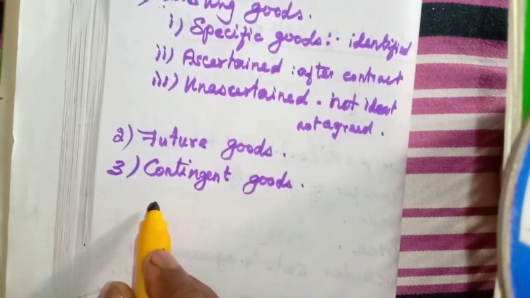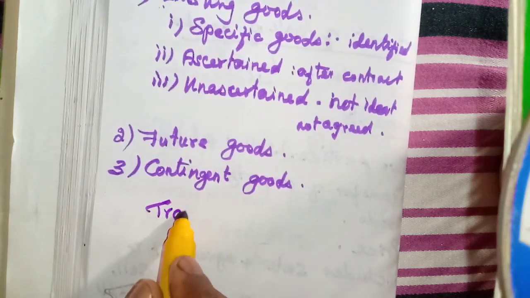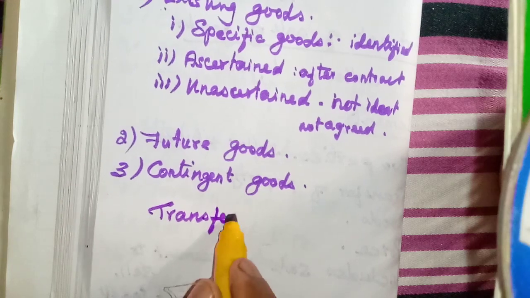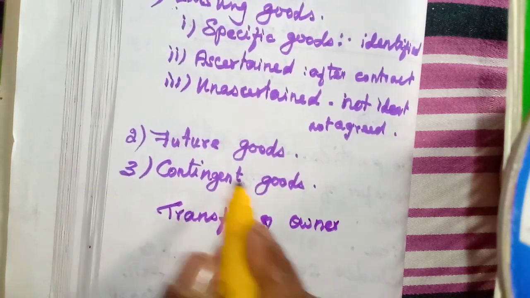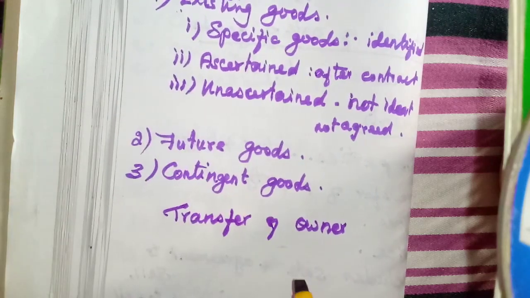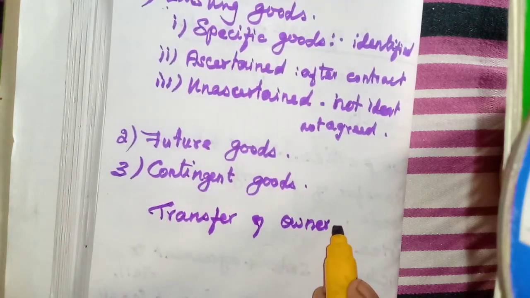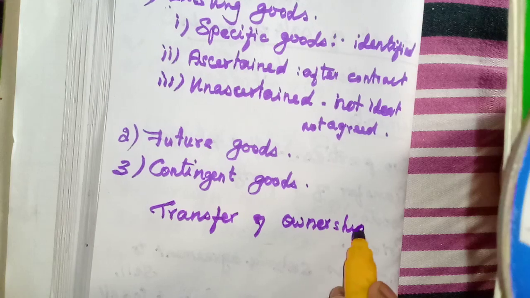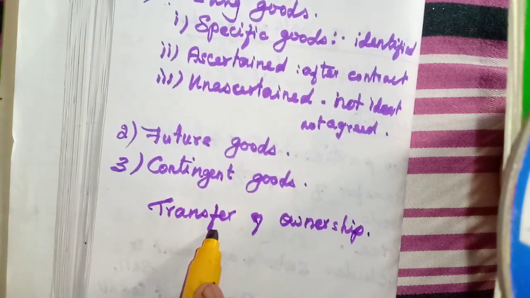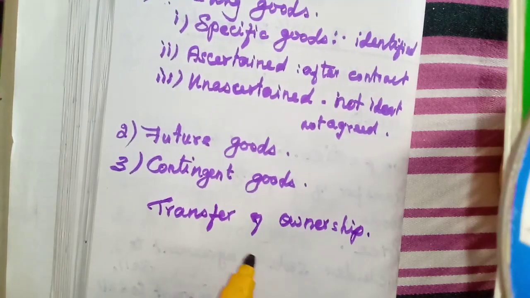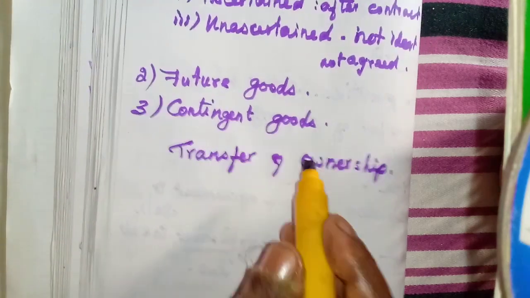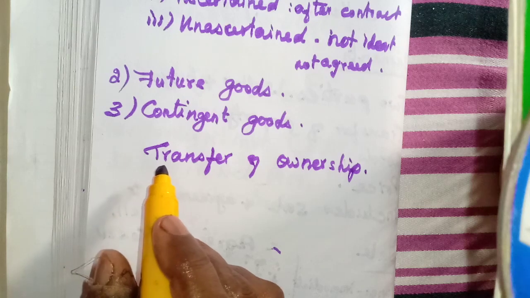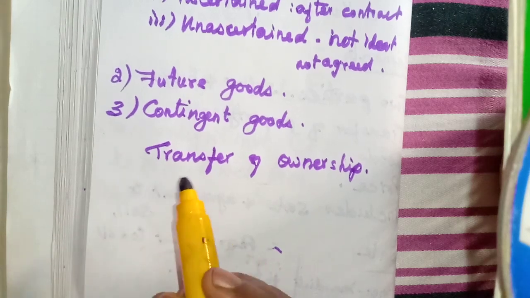Then the next heading is transfer of ownership. We will learn, for all these goods, existing goods, when the ownership is transferred. Transfer of ownership means the passing of the property, the title to goods, when it is transferred, that is called transfer of ownership.